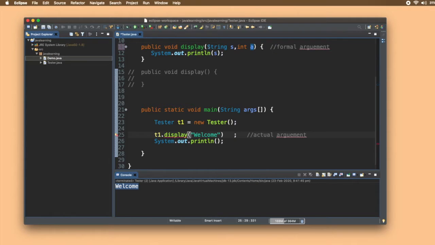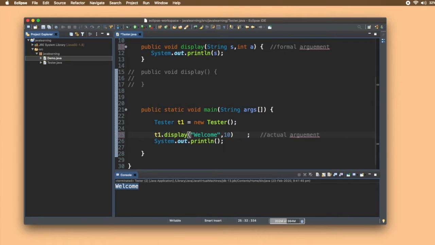Here we have a string first and then an integer, so I have to write the integer after the string, then only it will be valid. If I write 10 before welcome, it will give an error saying type mismatch. So always maintain the order in which the formal and actual arguments are presented.